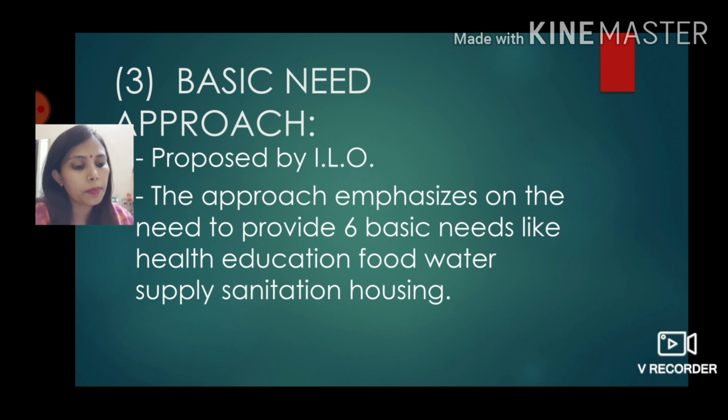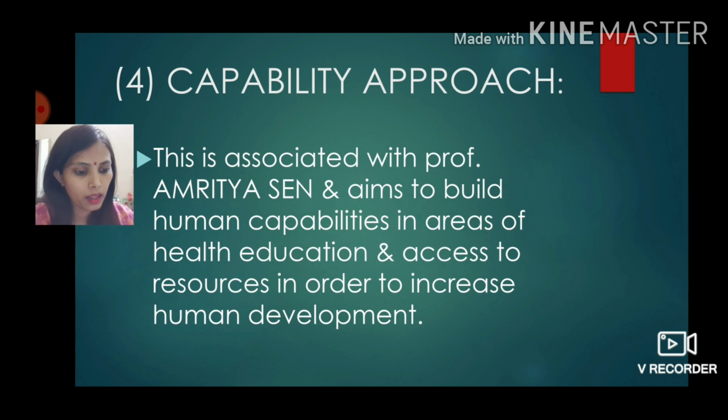And the last is capability approach. This is associated with Professor Amartya Sen. This approach aims to build human capabilities in areas of health, education, and access to resources in order to increase human development. So this approach says that if we want the human development of a country to increase, we have to increase the capability of the citizens. If we increase the capability and skills of the residents of a country, automatically the human development will also be there in that country. This is also correct.